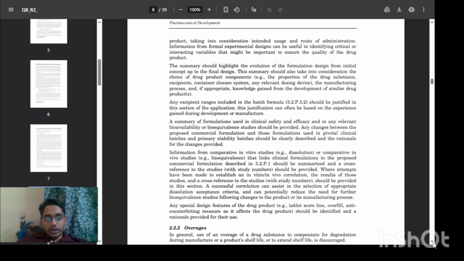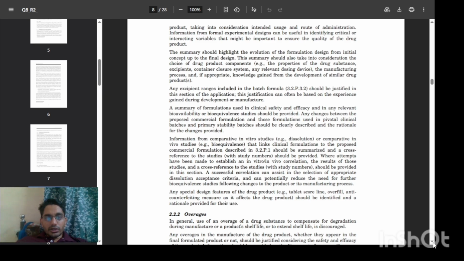The summary should highlight the evolution of the formulation design from the concept up to the final design. The summary of product development from the initial development batches to the final design should be incorporated. This summary should take into consideration the choice of drug product, that is the properties of the drug substance, excipients, container closure, and relevant dosing device.